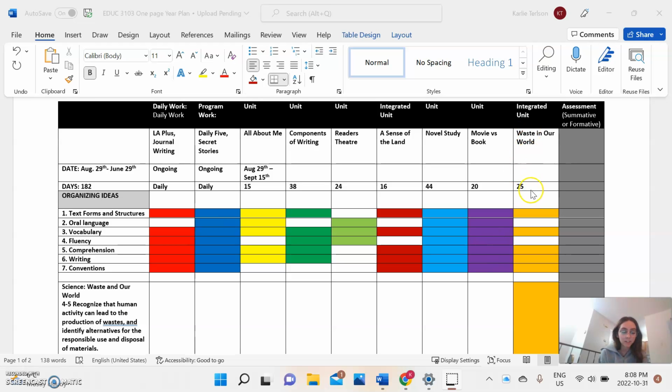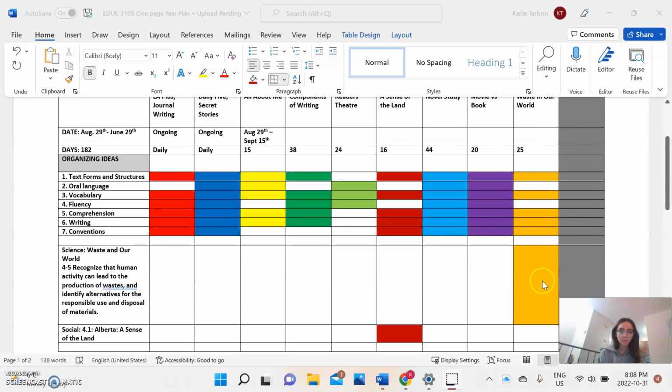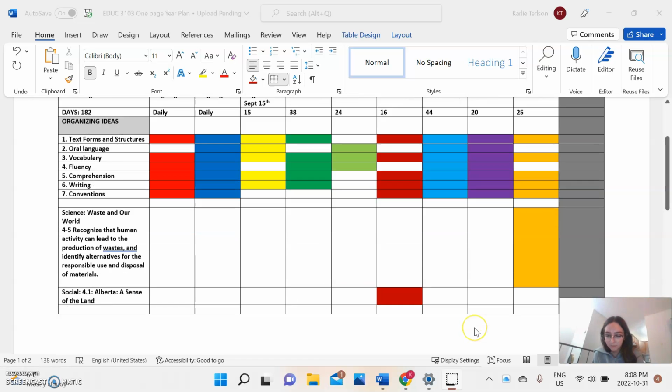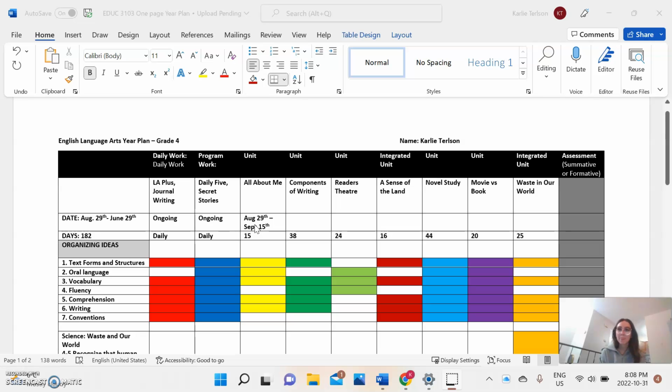And then my second integrated unit is Waste in Our World, and that's one that I will be doing in practicum as well. That hits everything except for oral language and fluency. For Waste in Our World, I based choosing the organizing ideas off of my practicum, and same thing, they're reading information about waste and what produces waste and doing writing with that. And yeah, that is my organizing ideas.